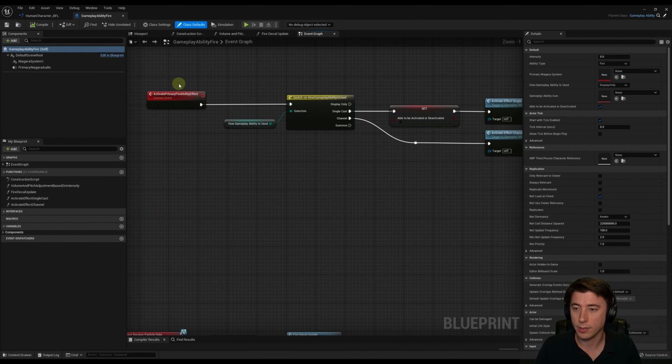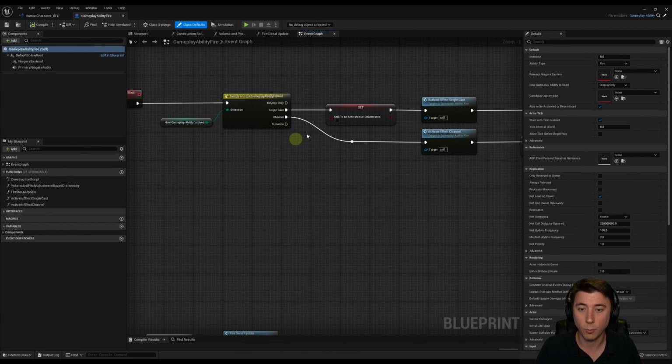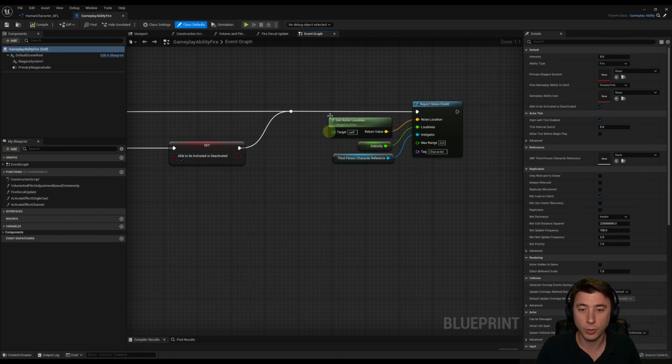All I did is on activate primary fire ability effect, whether it's single cast, which is our fireball, or channel, which is our flamethrower, it's still doing the exact same thing. I thought about it for the flamethrower, because it's a channeled spell and continuously making sound, and about needing to continuously trigger a noise event. I might end up updating that, but I don't think it's necessary so much, simply because our character is remaining still after that noise event occurs. I suspect though, once we actually get into gameplay with multiple characters, that I am going to need to continually trigger the report noise event for the flamethrower. For that, I'll probably end up doing it in the volume and pitch adjustment based on intensity function.